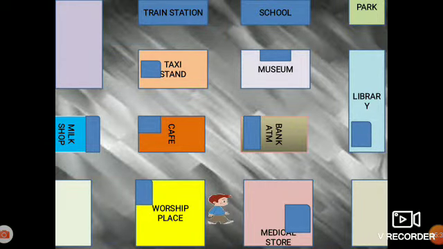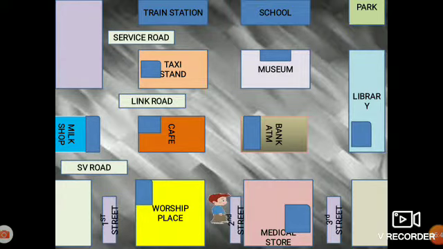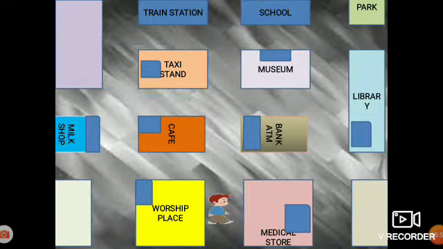Similarly, this is the entrance to get inside the library, this is the entrance to the bank ATM, this is the entrance to the cafeteria, and this is the entrance to the milk shop. Similarly the rest.